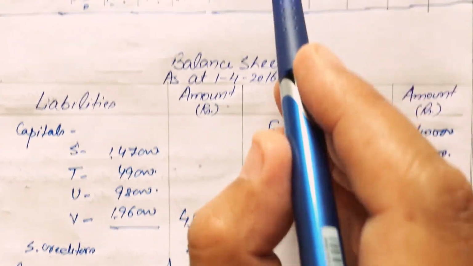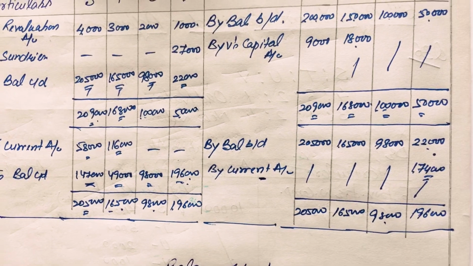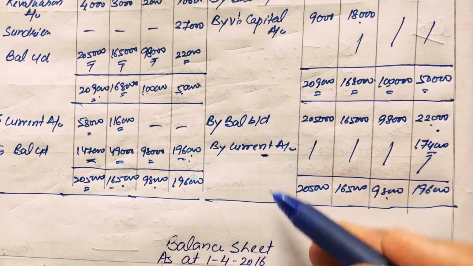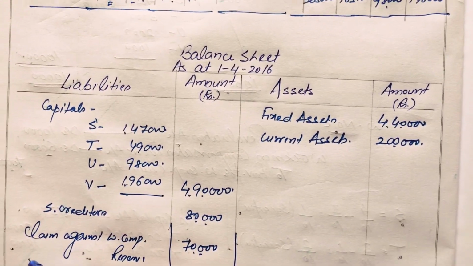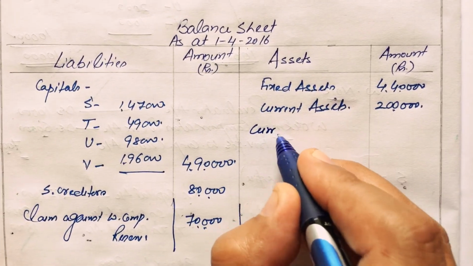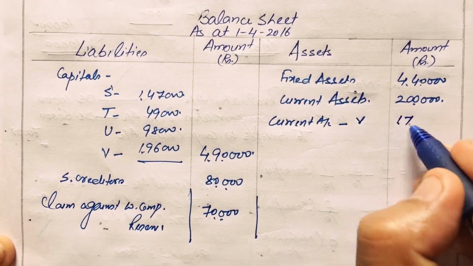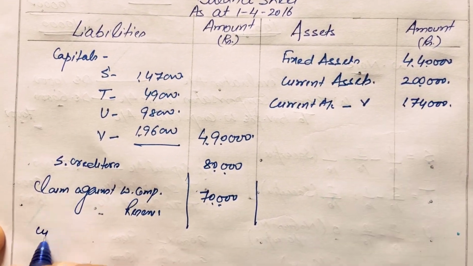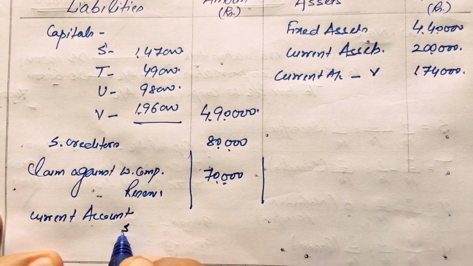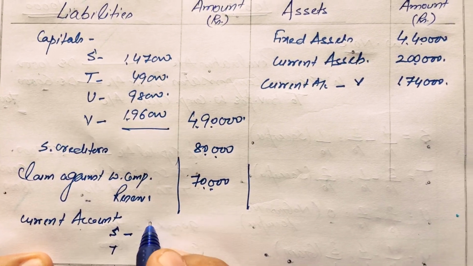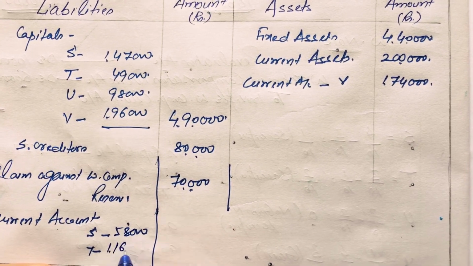Now finally, the current accounts which were opened in the second part of the partners' capital account will be transferred to the balance sheet. The credit side current account will be transferred to the asset side, and the debit side current account will be transferred to the liability side of the balance sheet. Here on the asset side is V's current account, 1,74,000, and in the liability side the current accounts of S and T: S 58,000 and T 1,16,000.